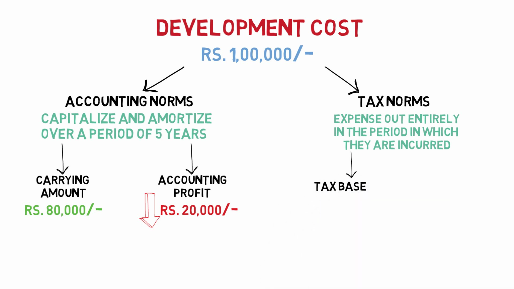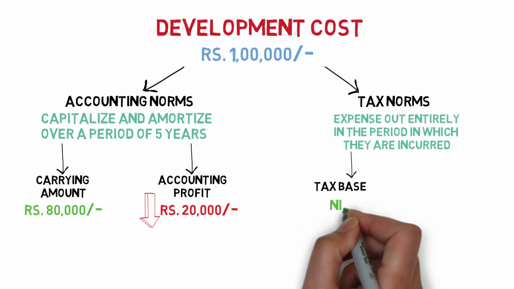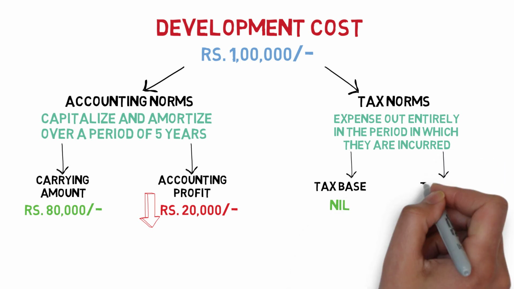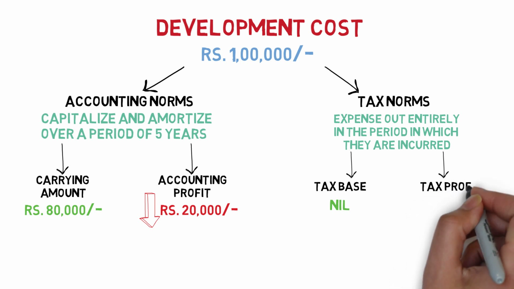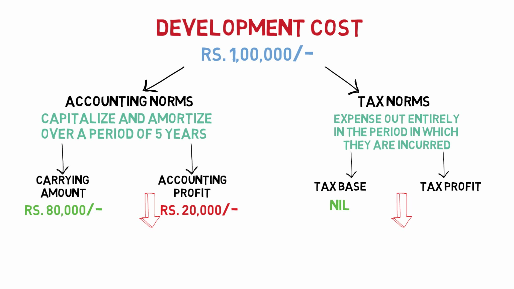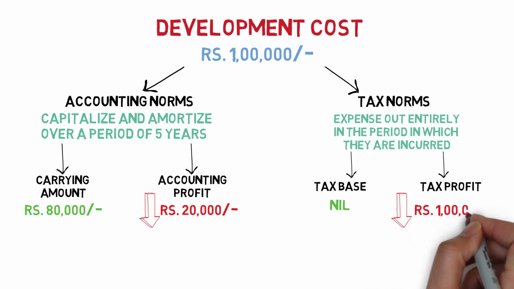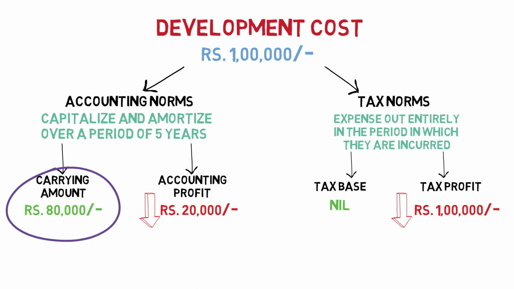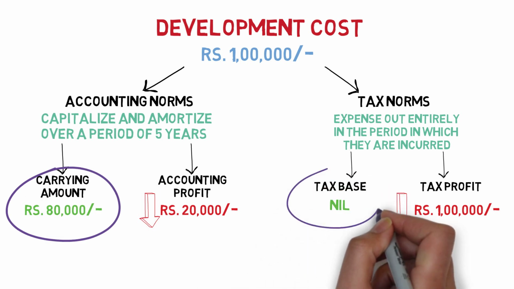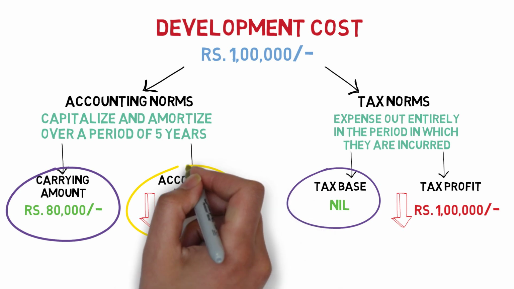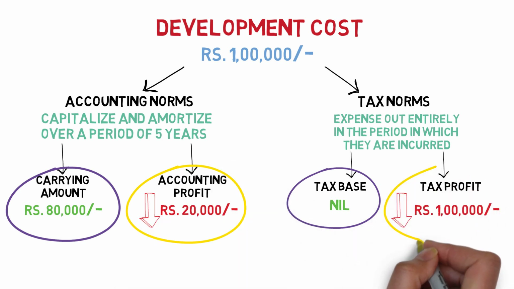Similarly, the tax base would be nil as we have expensed it out entirely, and the tax profit would decline by 1 lakh rupees. As you can see, there is a difference between the carrying amount and the tax base, and also the accounting profit and tax profit.